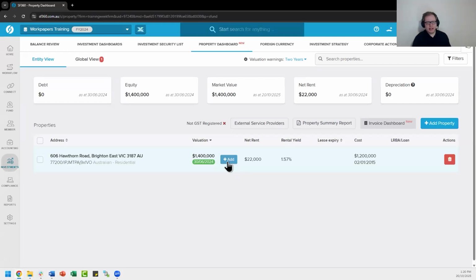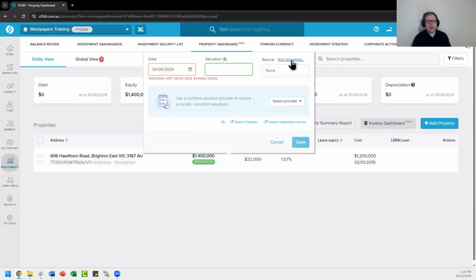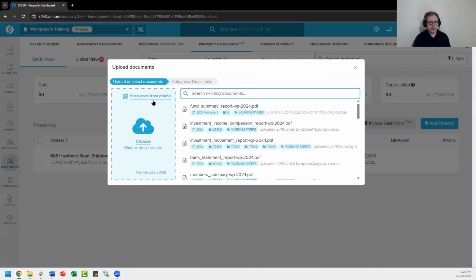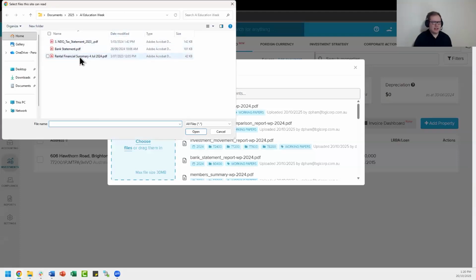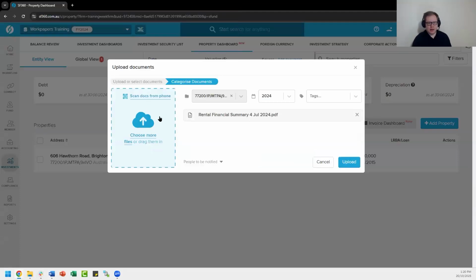So if we go to add in this particular section, then we can choose to add a source document here. Choose add source document. From here, you can choose whichever document is appropriate for you. I just have as an example, just a random rental summary that we could use. But once again, you're given the option to confirm how this is being categorized.